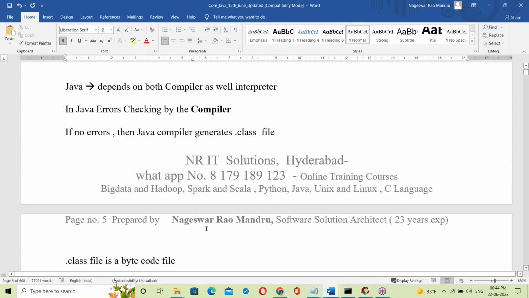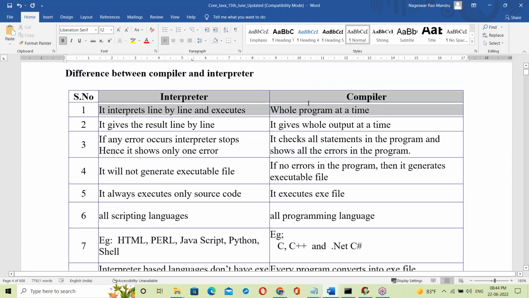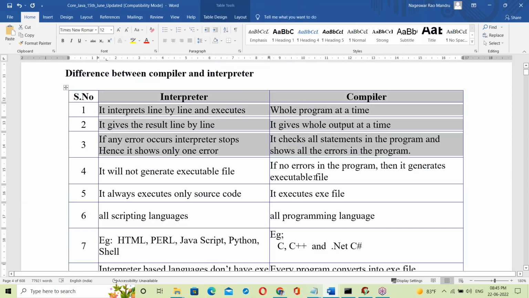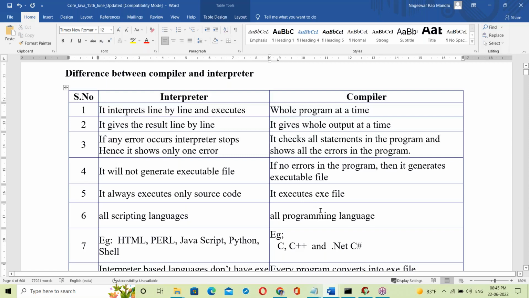Before going to Java, first of all we'll discuss interpreter and compiler. After finishing interpreter and compiler, next we'll move to Java. That's all for today.